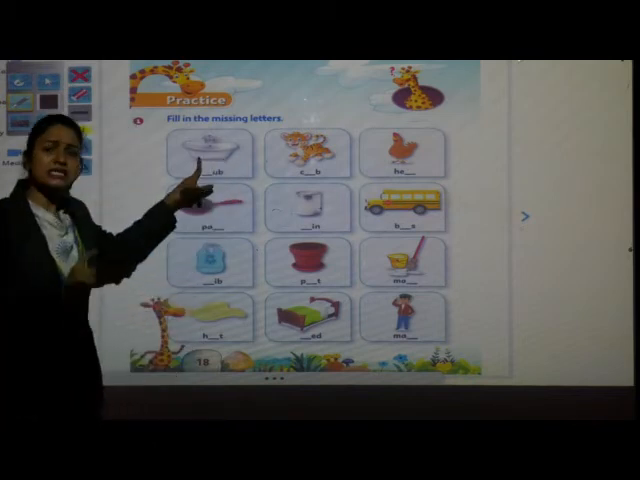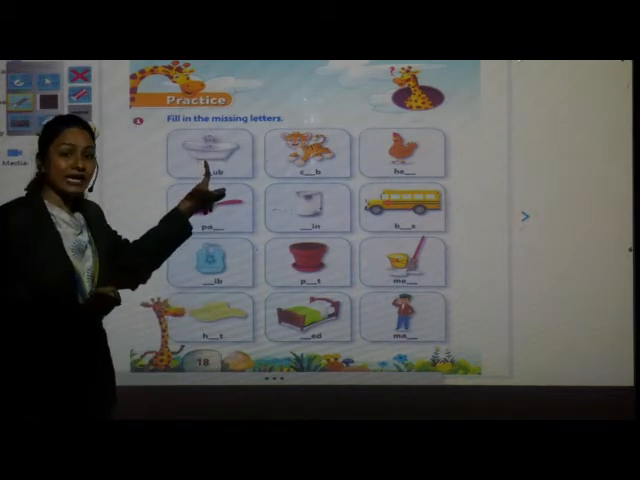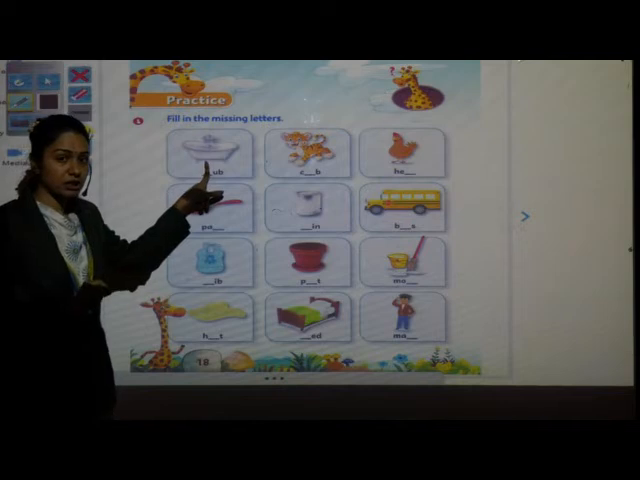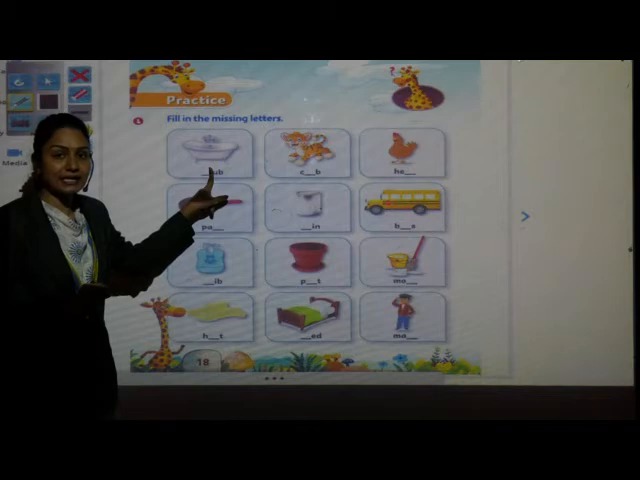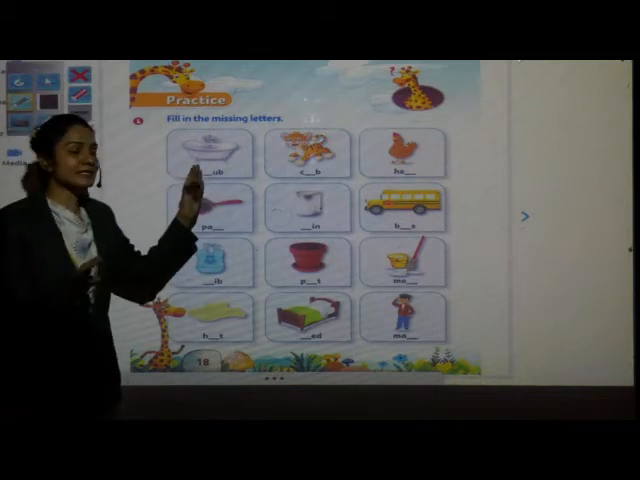Is this looking like a sink? Is this looking like a bucket? Is this looking like a mug? Then we take a bath, right? So which picture is this? Okay, fine. Where did you see this thing?